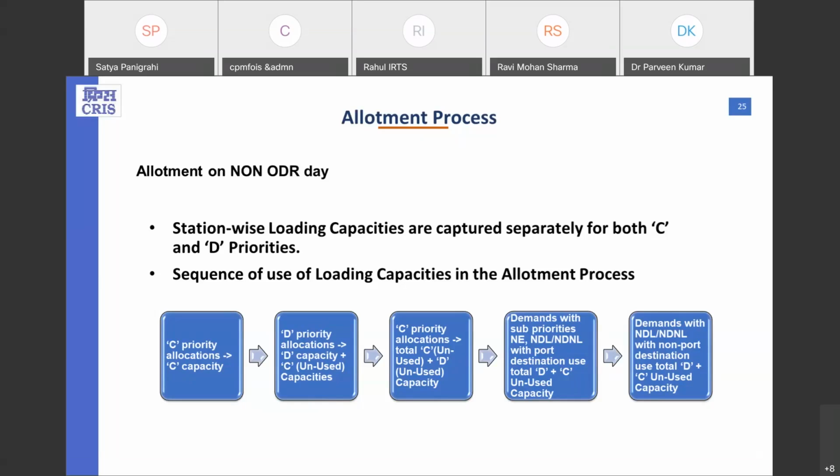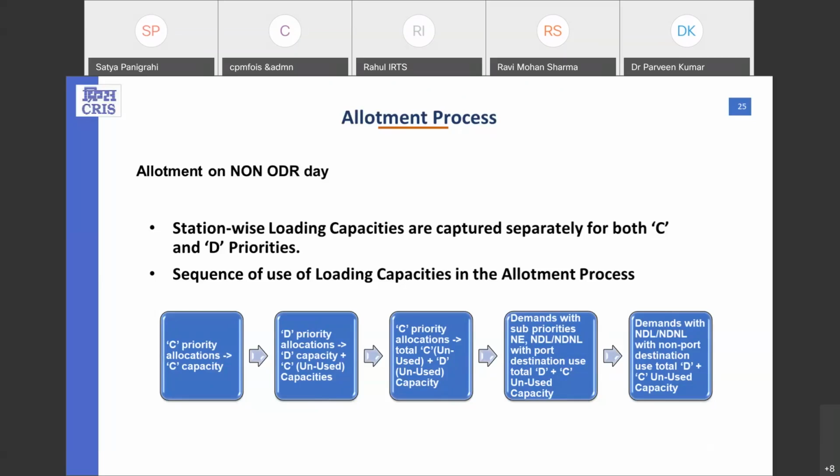Further, if capacity remained, then we take the C remaining plus D remaining of this. Again, we process the allocations of C priority. Second cycle will start and process the C priority allocations again and try to allot the linked allocations. Then if allotment is done and again some capacities remain, the remaining of C and D, this sum is used to allot the NE, NDL and NDNL.